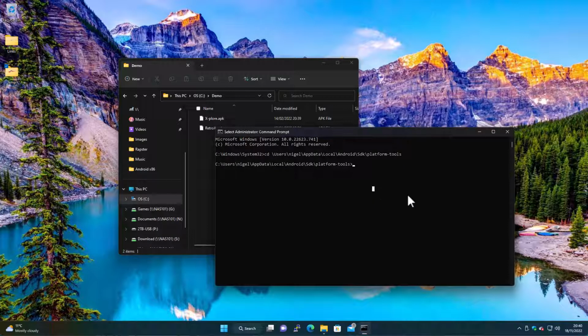Oh well, it's not a long command. So ADB, and then connect, and we want to connect to the loopback address. For those who don't know, this is basically the local address of the machine. If you refer to this IP address, that's the local machine you're on. So it's going to connect to itself.